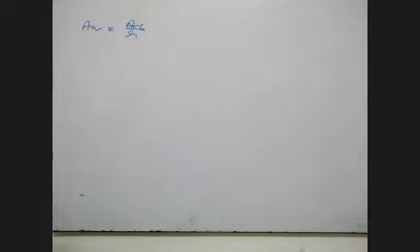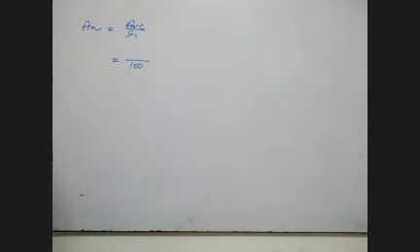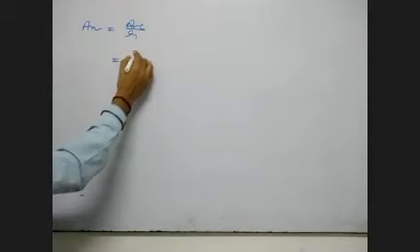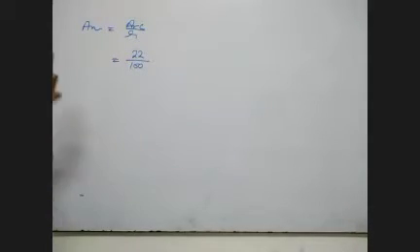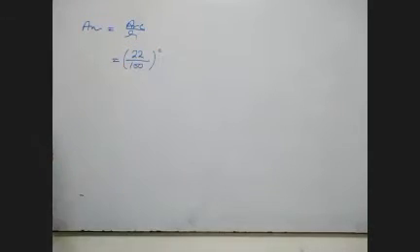Radius is given, 100 centimeter, and the arc is 22 centimeter. This angle is in radian. Now this radian angle we are going to convert into degrees because the answer is required in degrees.